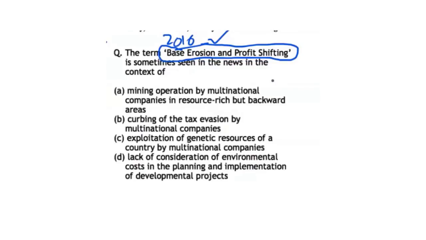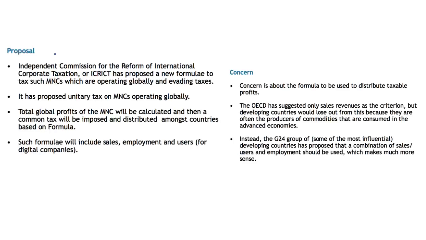So now, as you can see in the 2016's question, the term base erosion and profit shifting is sometimes seen in the news in the context of, so the correct answer was that curbing of tax evasion by multinational companies. And we have seen that these multinational companies deploy various methods to avoid tax. Now, what is the reform in the taxation which has been proposed by the Independent Commission for Reform of International Corporate Taxation, or the ICRICT?